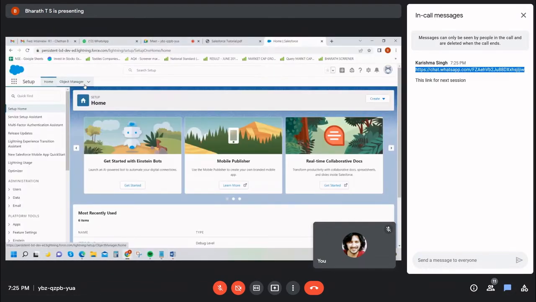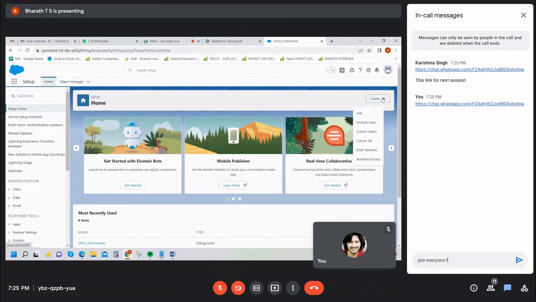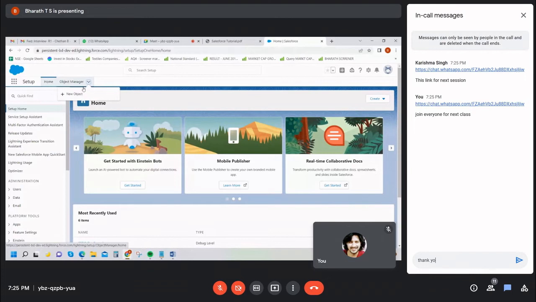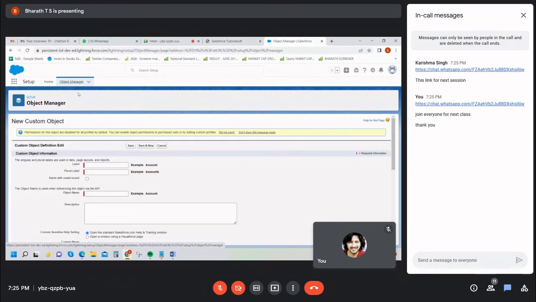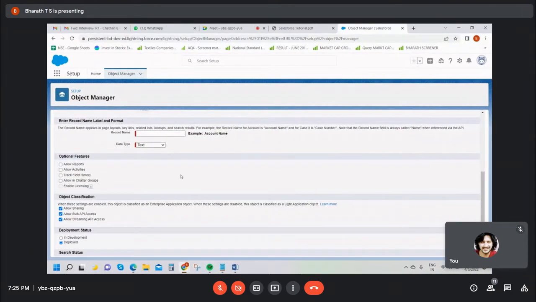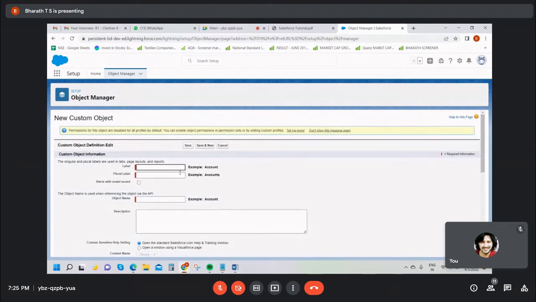See, go to Object Manager, click on this arrow, click on New Object. Else you can go to Create, click on the Create button, click on Custom Object. You go to Object, click on this arrow, click on New Object. See guys, all are built in. You can just give a name, that's enough.